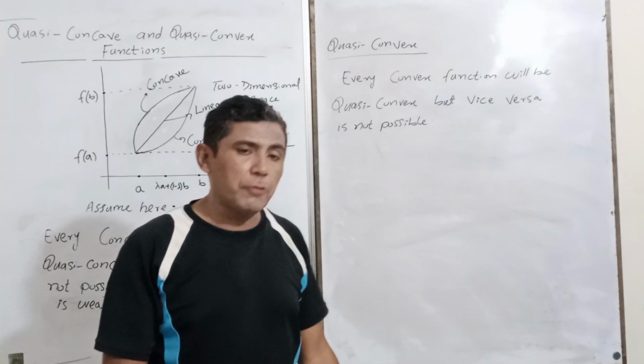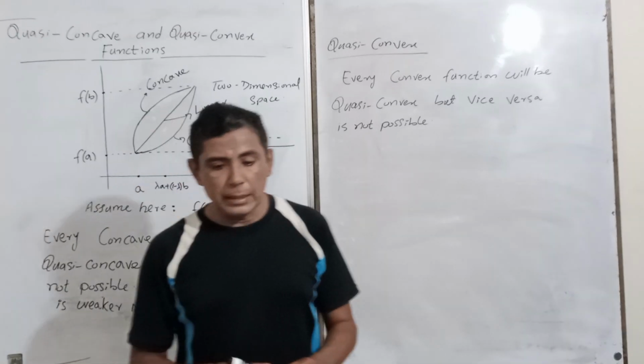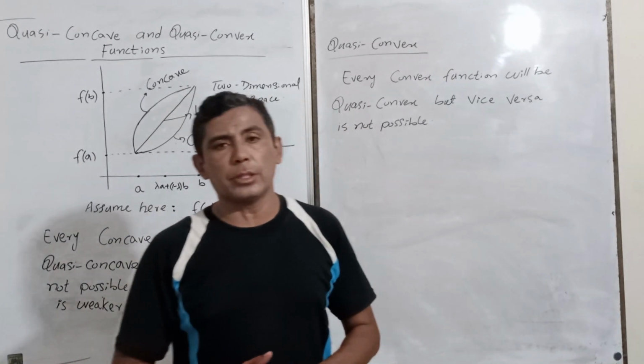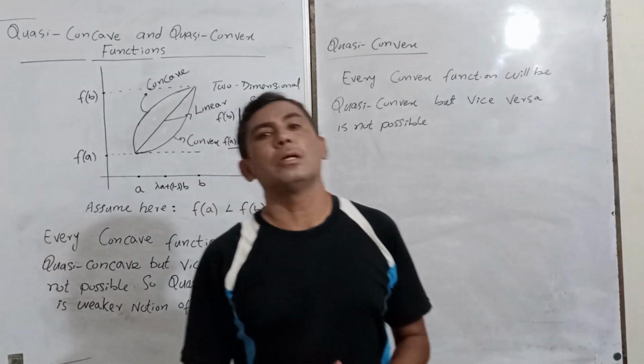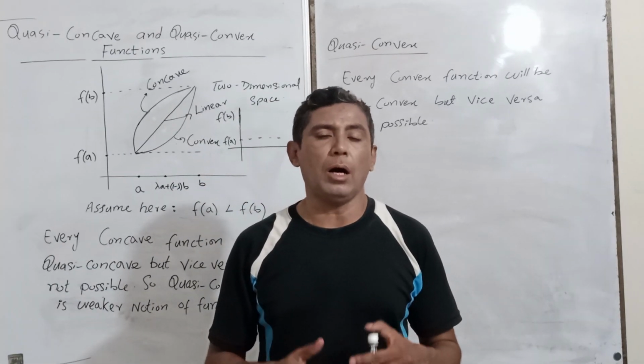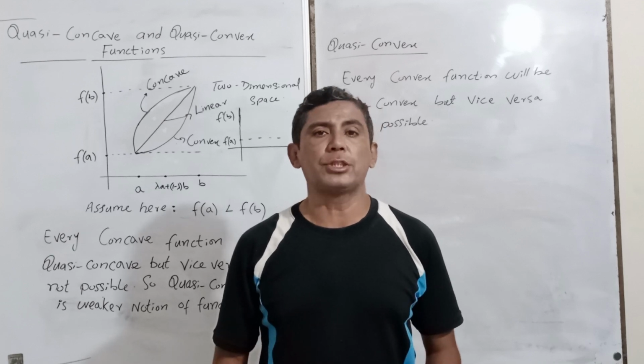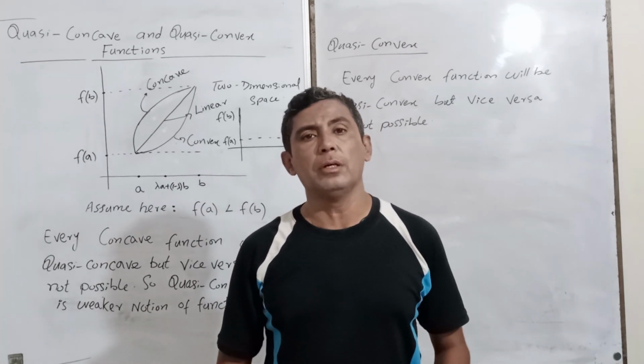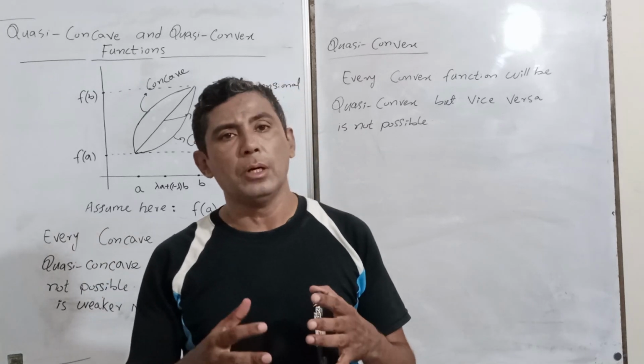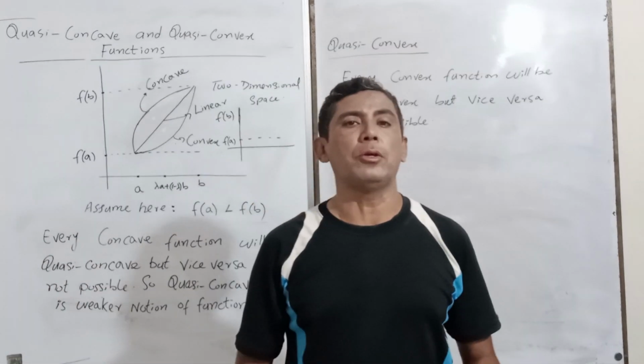Quasi-concave function. And in the coming lecture we will discuss how you can define quasi-concave function or quasi-convex function with the help of some numerical or functional value.